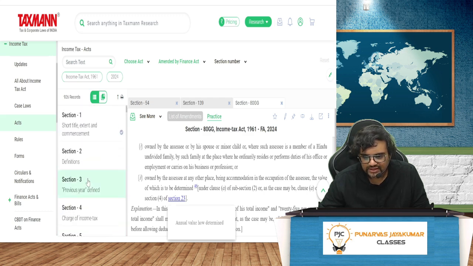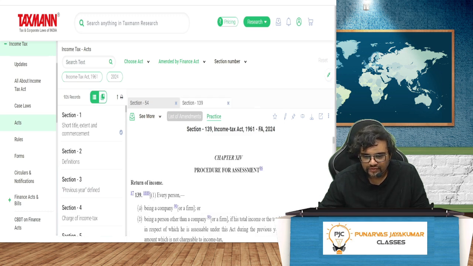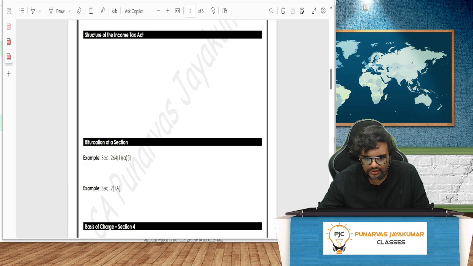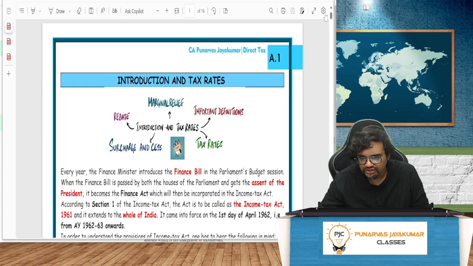There is generally a thing that direct taxes are very difficult, but it's actually not. It is quite simple, so we will be doing it accordingly. Nothing to worry. All of you have my two materials, right? This is the first material, and the second one is international taxation, which we'll see later.